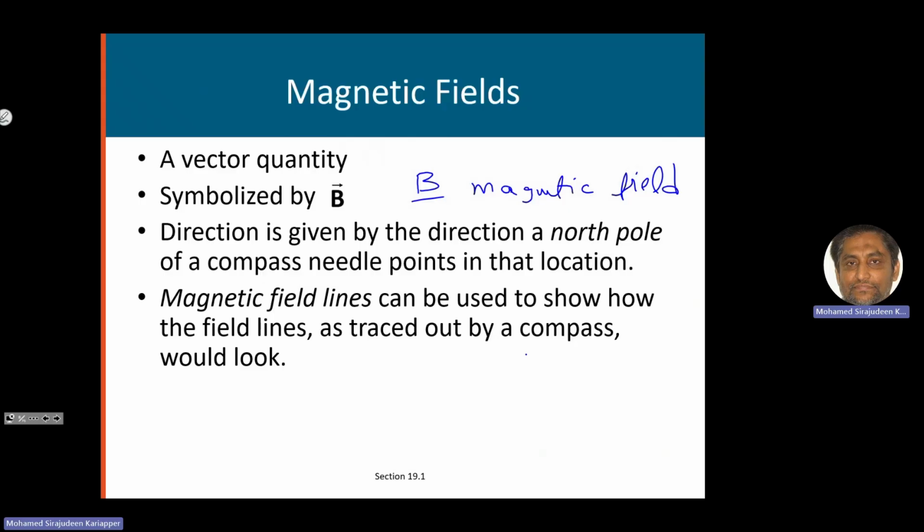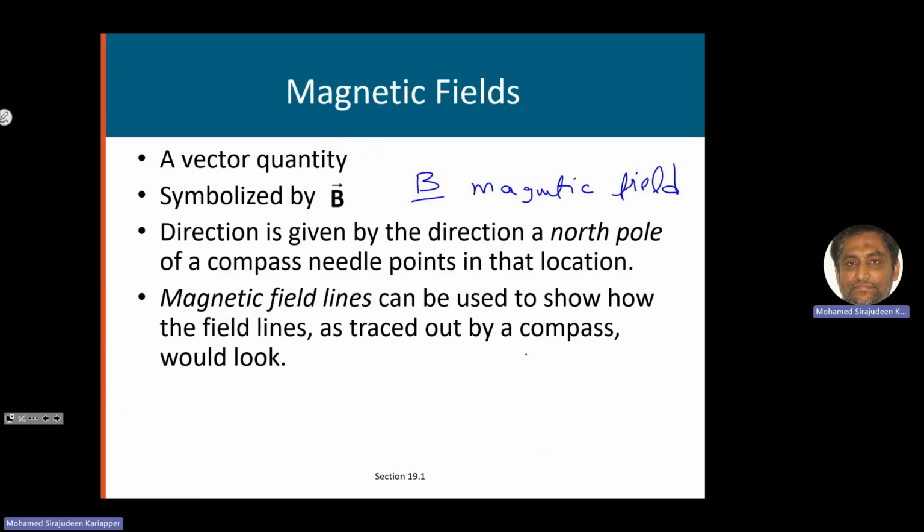What is the symbol for electric field? Anyone remember it? Current is not electric field. Capital E, I think. Okay, capital E. Electric field is capital E. Magnetic field is capital B. Well, electric field, the word starts with E, so electric field is E. It's also a vector. For magnetic field, the symbol we use is B.